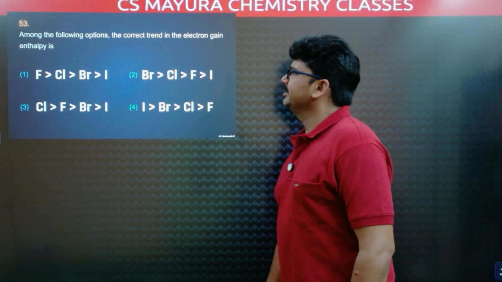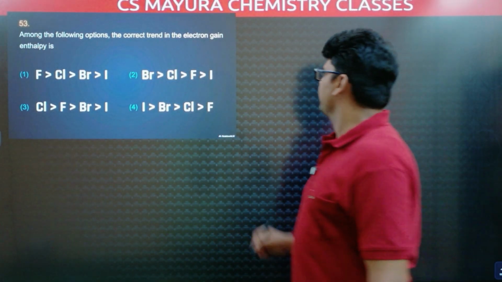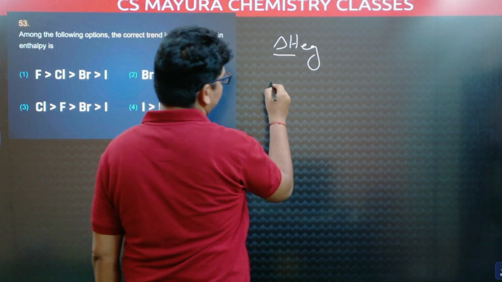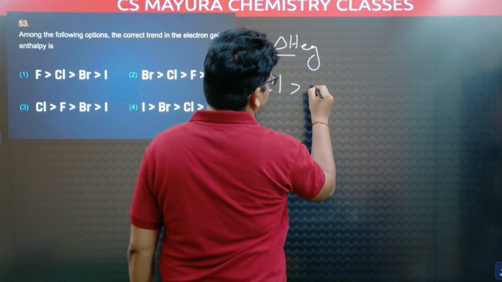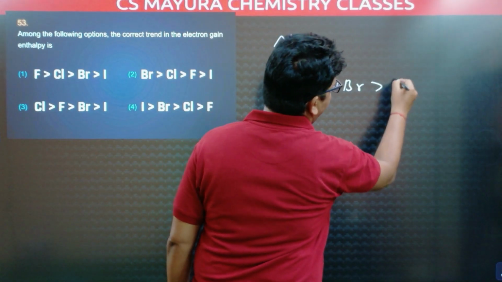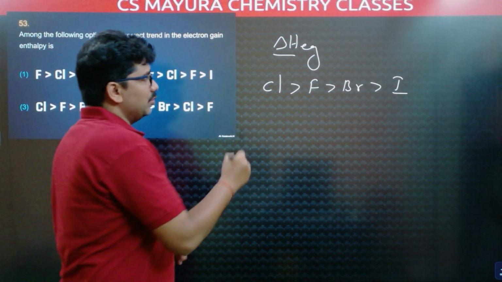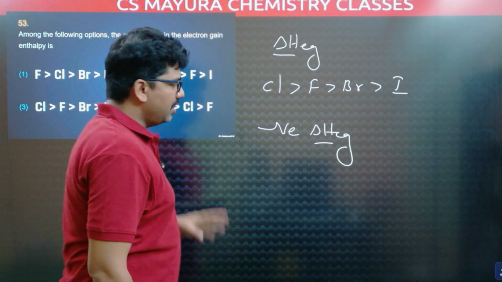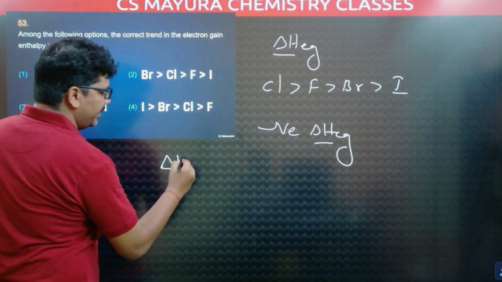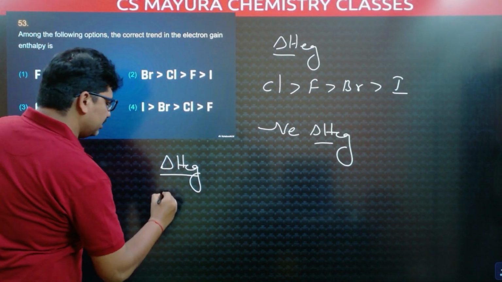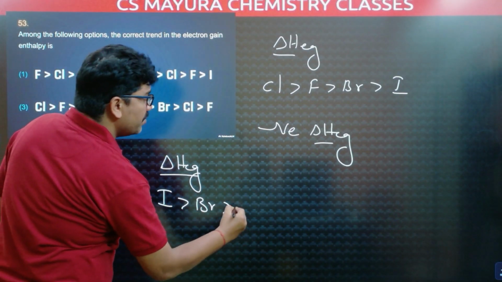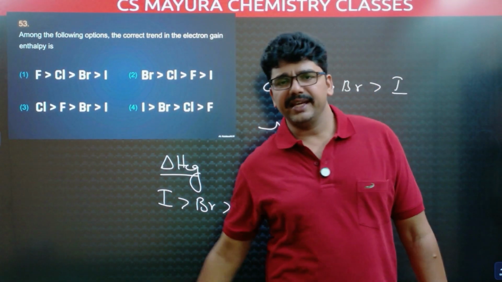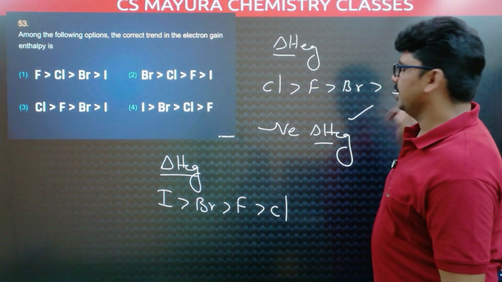Among the following options, the correct trend in the electron gain enthalpy. This electron gain enthalpy order, the highest electron gain enthalpy is chlorine among halogens, next fluorine, next bromine, next iodine. So actually they are supposed to give negative electron gain enthalpy. Otherwise, simply electron gain enthalpy means mathematically the correct order is iodine is greater than bromine, bromine is greater than fluorine, fluorine is greater than chlorine. This is the correct order, if the question is simply electron gain enthalpy. Negative electron gain enthalpy means the earlier one is the correct order.